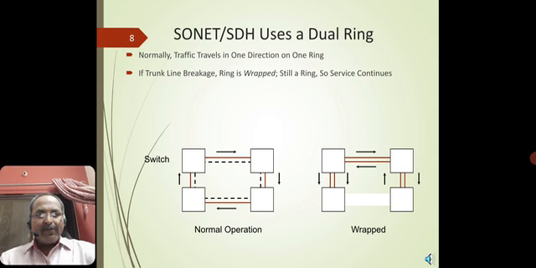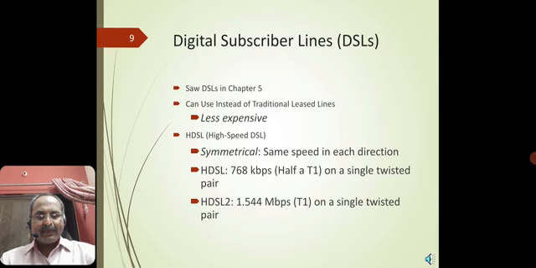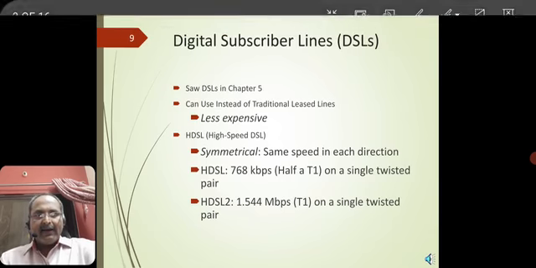Okay. One of the important discussions for SONET here is the normal switch we use, where before wrapping up an application we use sequential circuits, and these sequential circuits we call a dual ring process. And normally traffic travels in one direction on one particular ring. This means that there is no line which is going to interact or interrupt your transmission. Okay, that is very important in understanding these lines.